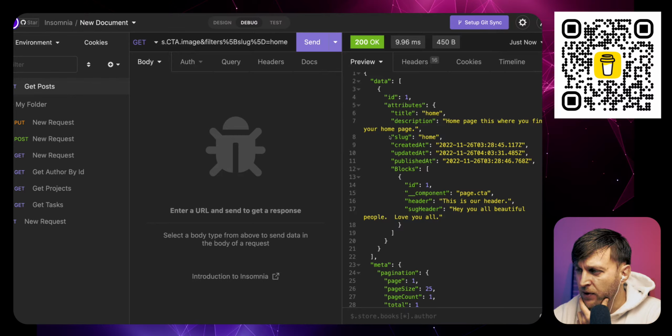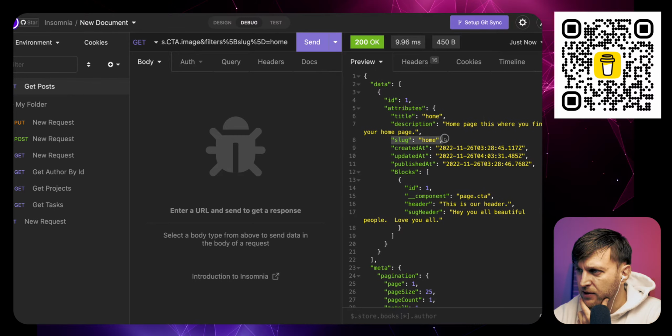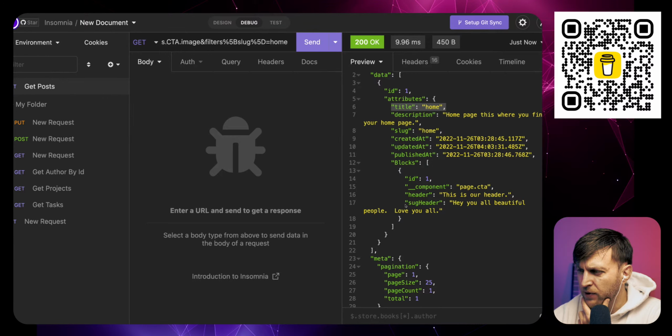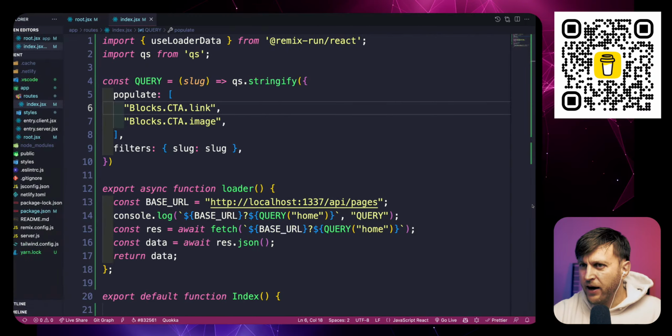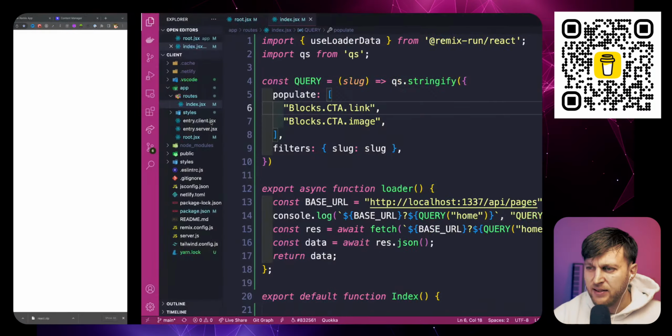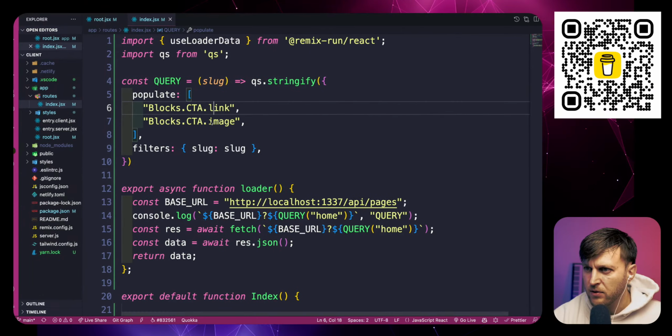So we are able to get our slug, we're able to get our description, we're able to get our target, we're able to get our blocks, where we get our CTA block, we get the header, and then the subheader. Okay, and then to populate the CTA image.